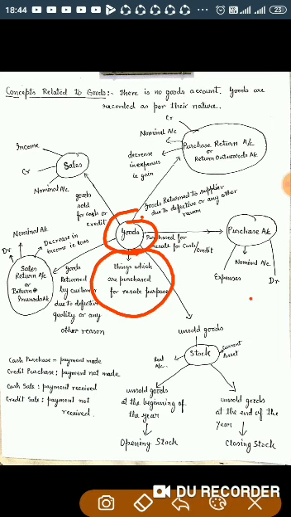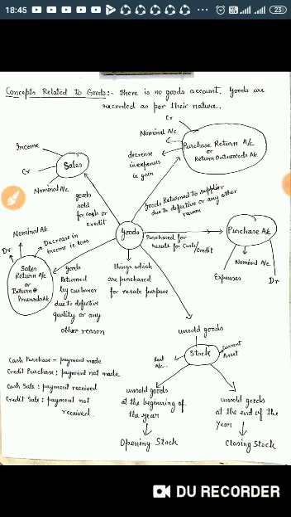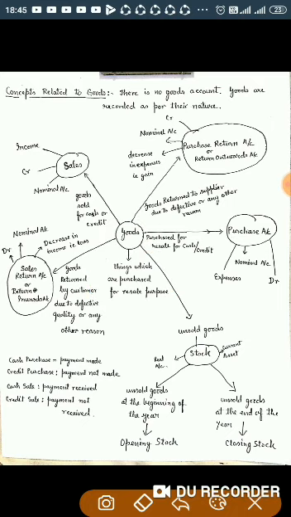So goods are something in which the business deals. Whenever goods are purchased for resale purpose, either on cash basis or credit basis, that is known as purchase account. We will record those goods in the purchase account. The nature of purchase account is nominal account, and it is an expense for the business.